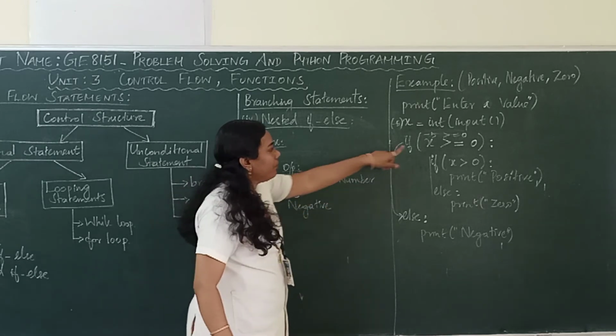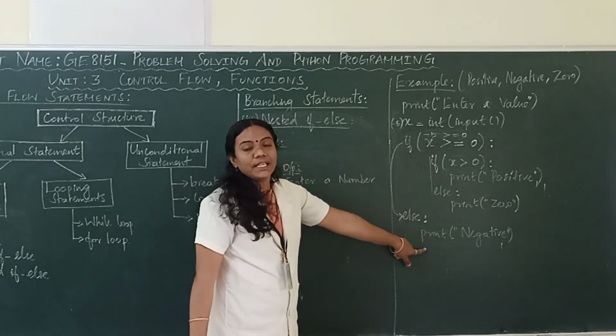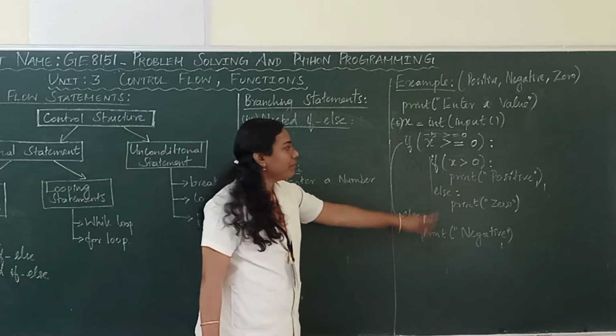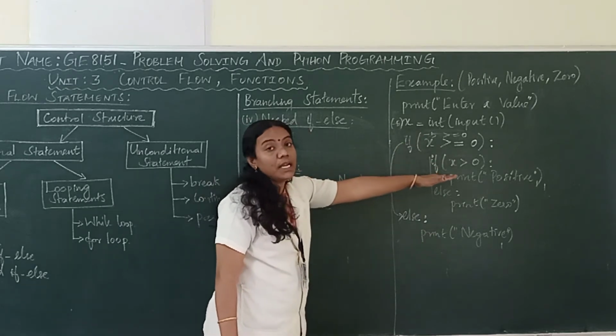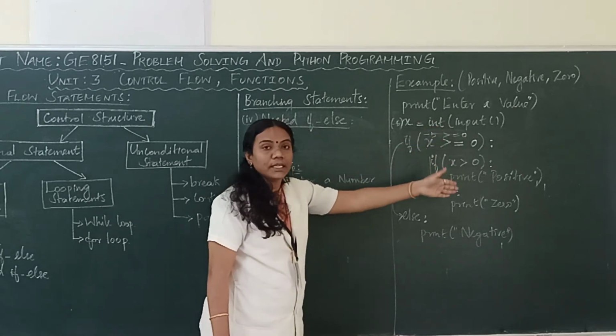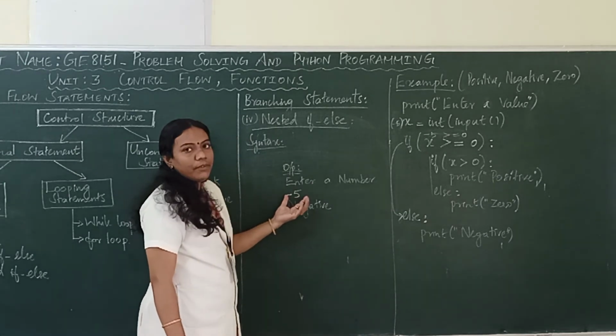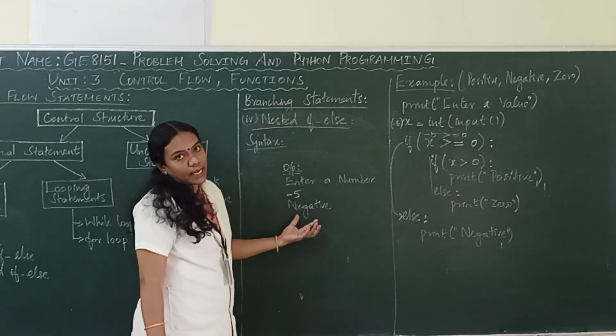So, if the outer condition is false, the corresponding outer else will get executed, that is, the inner condition will not be checked. If the given condition is true, then only it will enter inside the nested condition, okay. So, for the value -5, you will get the output as negative, right.